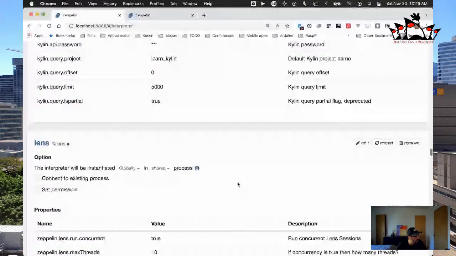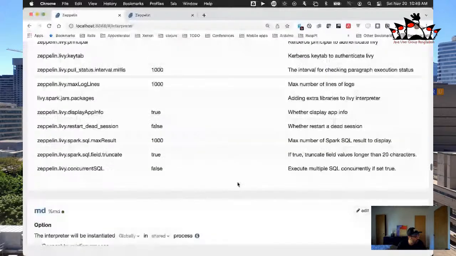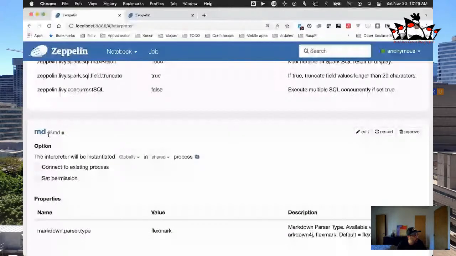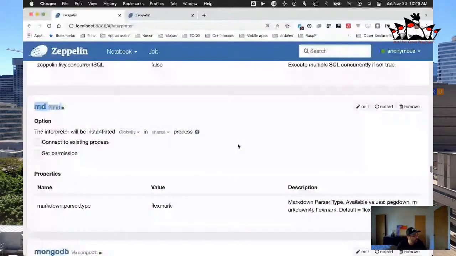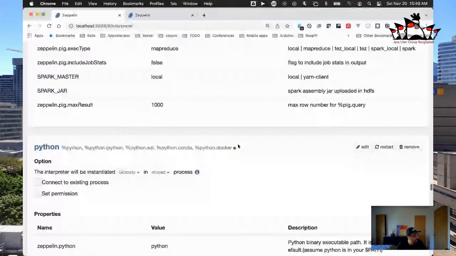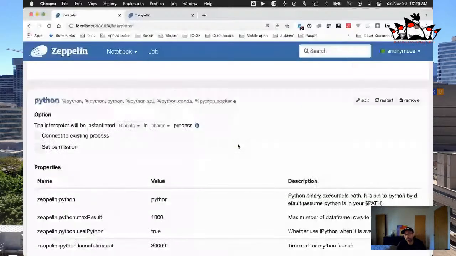There's a Kotlin interpreter. I don't want to go through all these. I just wanted to highlight a few of them, which are interesting. You could also write in Markdown if you wanted to make this part documentation, part notebook, MongoDB, Neo4j. You can even run Python within this, right? So if you feel like, oh, I really need to use NumPy or Scikit or something like that to do what I want, you could write an Apache Zeppelin notebook paragraph which uses Python, which is really cool, right?